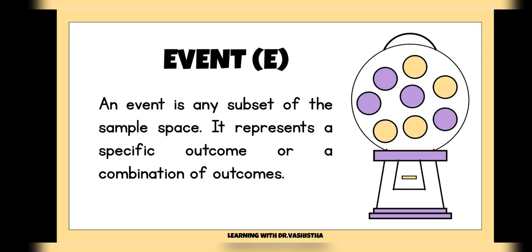So like we've just understood what sample space is, it is the set of all possible events. Now what is an event? It is any subset of that sample space S. So it represents a specific result, as we already saw in our last few slides, or you can say a combination of outcomes. So it's just a subset of that sample space S.